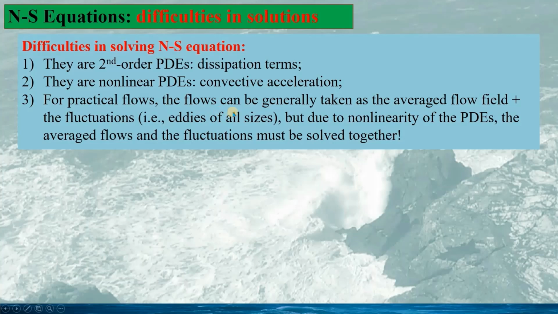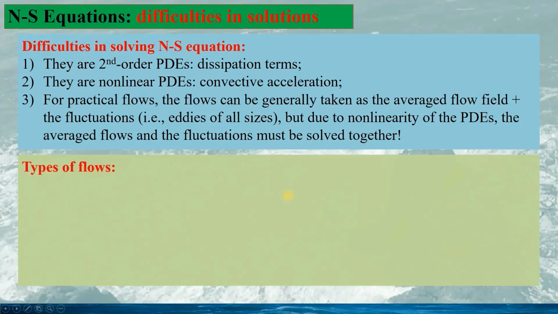For practical flows, the flows can generally be taken as an average flow field plus the fluctuations, that is, the eddies of all sizes. But due to the nonlinearity of the partial differential equations, the averaged flow and the fluctuations must be solved together. And we can see here, in practical applications, we have different types of flows.